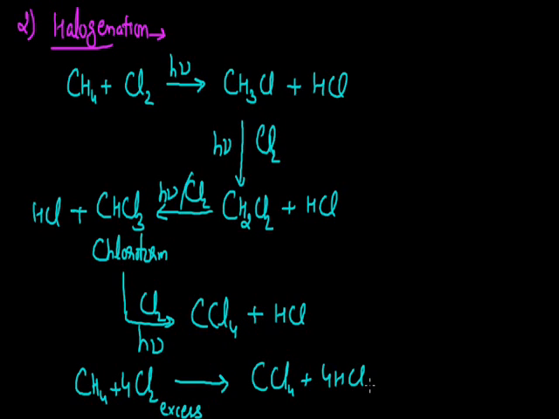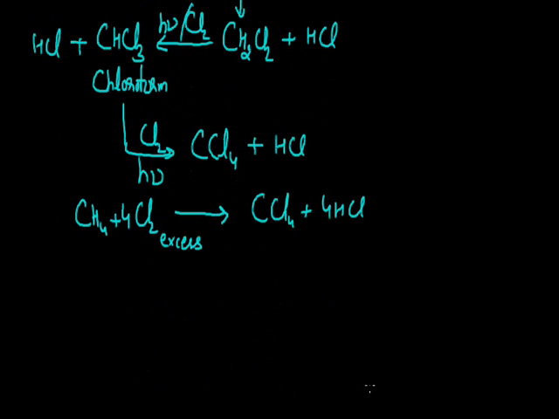Now since we have 3 more halogens here, instead of chlorine we can also perform this reaction with fluorine, or we can take bromine here, or we can also go for iodination, that is halogenation with iodine. If we talk about the reactivity of all these halogens toward this halogenation reaction, fluorine reacts vigorously, and the reaction of chlorine occurs at a moderate rate as compared to fluorine. Since the reaction of fluorine with an alkane is quite vigorous, to control this reaction, whenever we go for halogenation with fluorine, we always perform this reaction in the presence of nitrogen gas, which gives an inert environment.